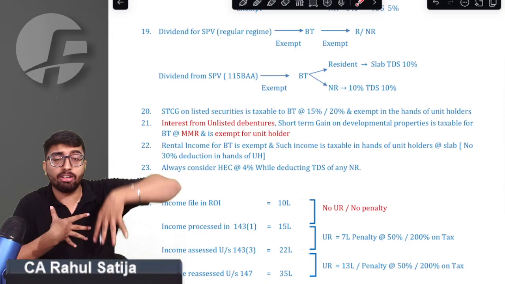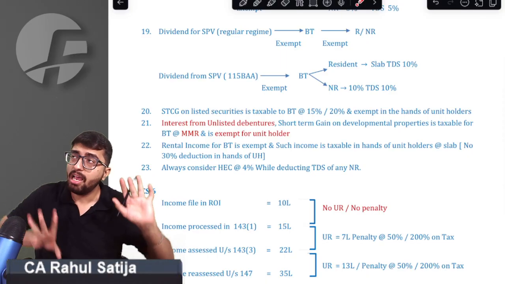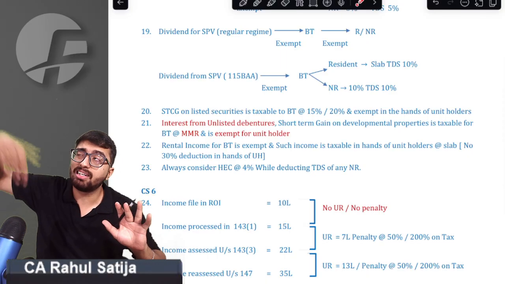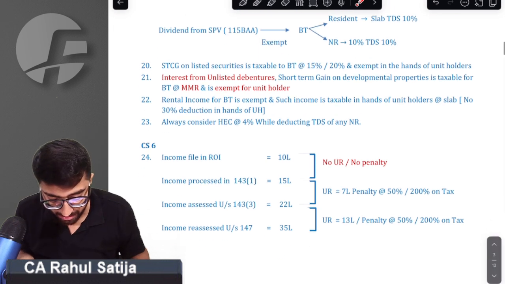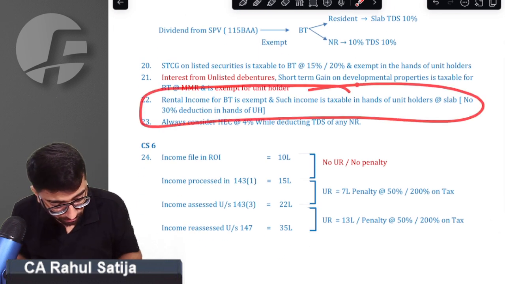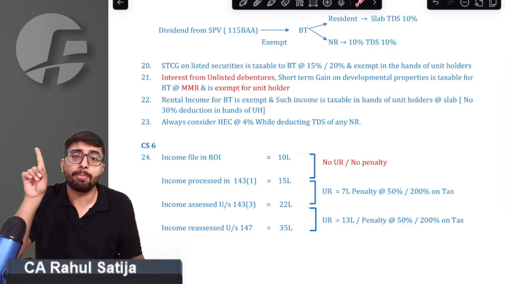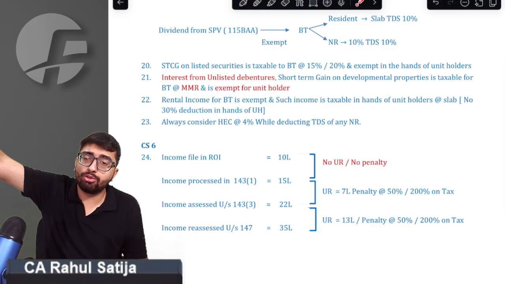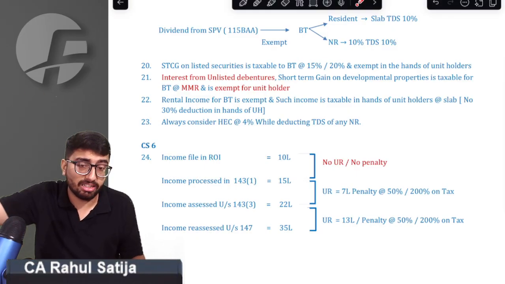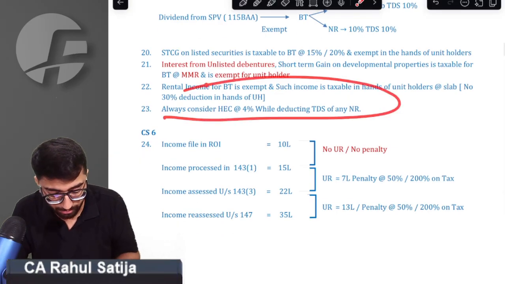Whenever a business trust has received any kind of rental income, it is exempt for the business trust. Whenever this rental income is transferred to the unit holder, it is taxed in the hands of the unit holder at the rate of slab. Sir, we got that point. Sir, no 30% deduction. Remember, whenever rental income is transferred to unit holders, unit holders do not get 30% standard deduction. Sir, we got that point. Remember.